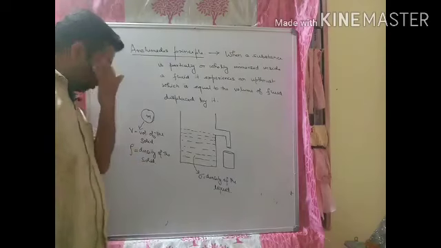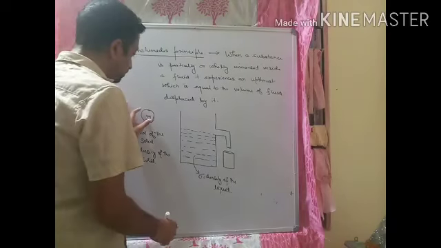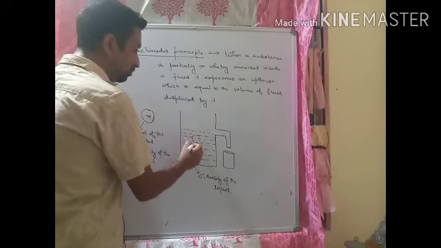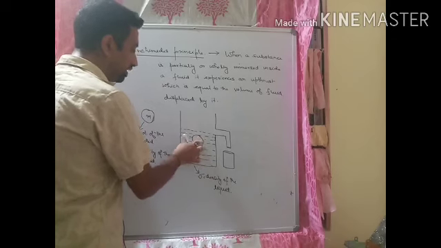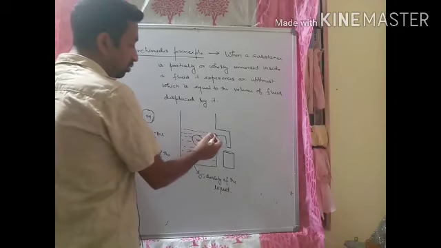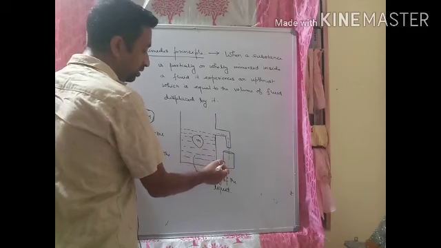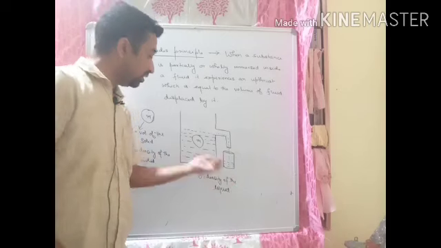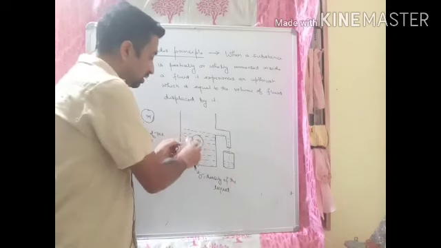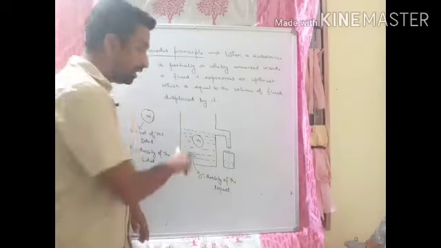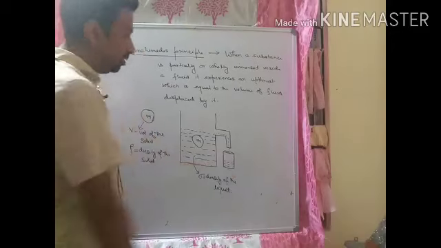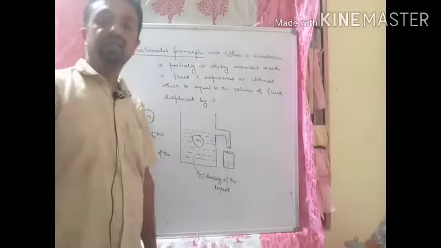Okay, now what we do, we put this solid inside this liquid. As soon as I put this solid inside the liquid, what will happen? Liquid will overflow from here and it will fall down to the beaker, isn't it? Because when I immerse this solid inside the liquid, this solid will displace some liquid, and that liquid will overflow and fall down to the beaker. Suppose this much amount of liquid is collected in the beaker.